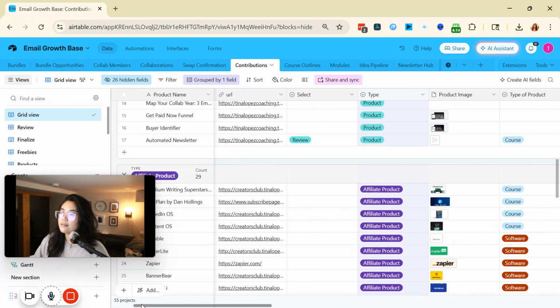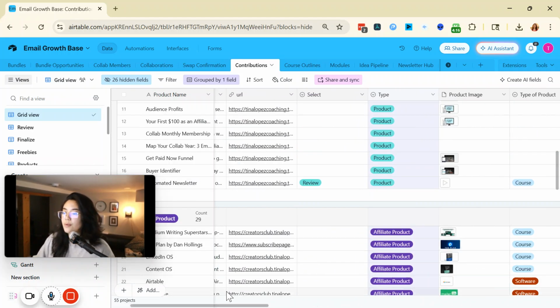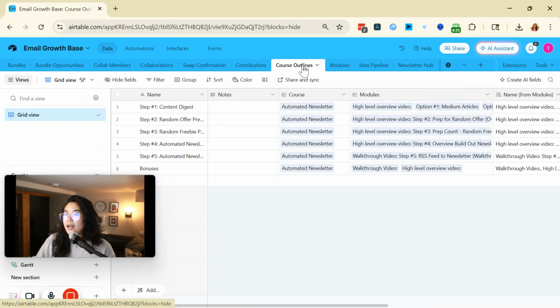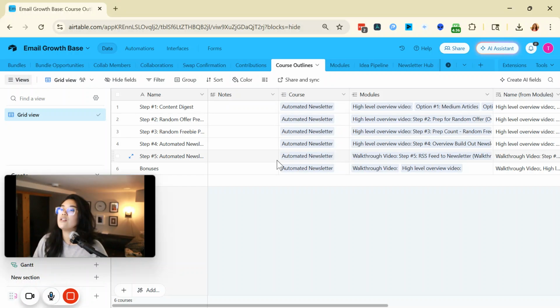And so in terms of when I'm creating a new course, what does that process actually look like? Well, the way that it looks is I actually just type in the name, type in a little description so I know what it is going to be about, and then pretty much everything from here is blank. Primarily because we're not there yet. You're seeing some finalized versions of it. But basically, when I have that set up, I go ahead and create the course outline in terms of what is going to be in the course, the steps, the bonuses, things like that.